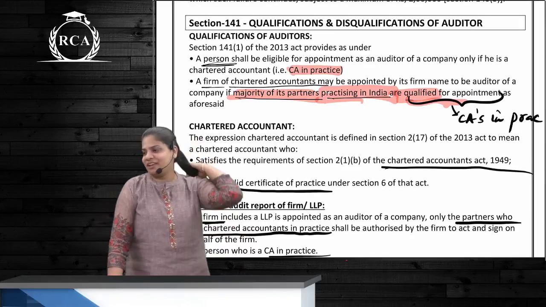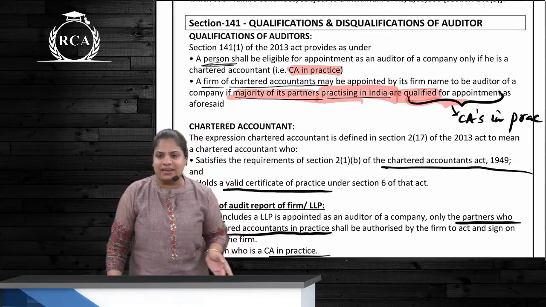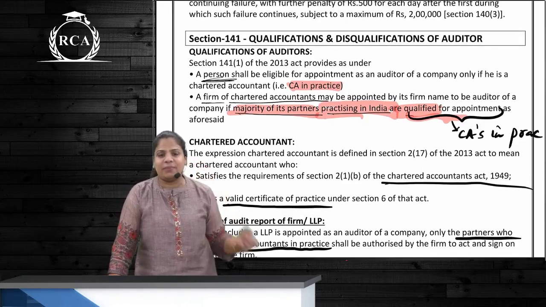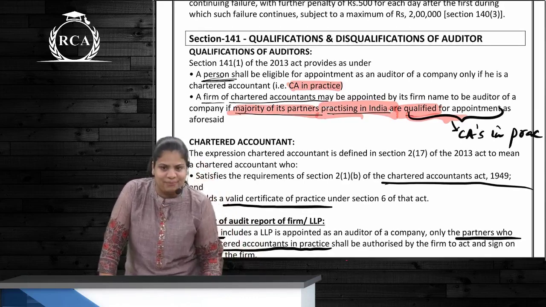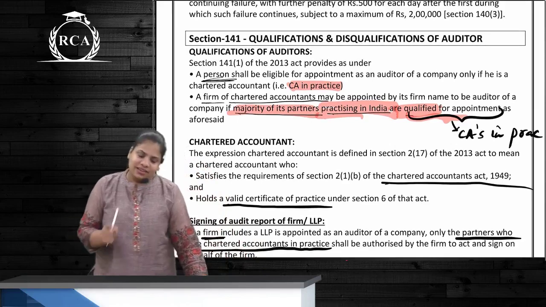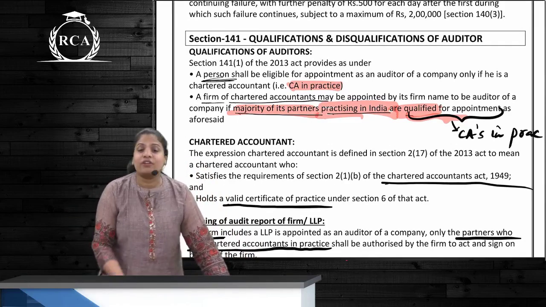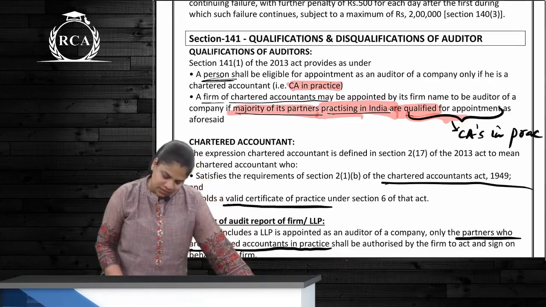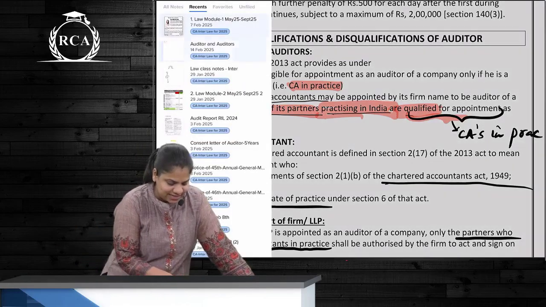Okay, 141 is what? Eligibility, qualification and disqualification of the auditor. What does 141 say? Who can be an auditor? Either individual or a firm. If it is an individual, then CA in practice. If it is a firm, then majority of the partners who are practicing in India should be qualified for appointment. Means they should be all CAs in practice, correct?